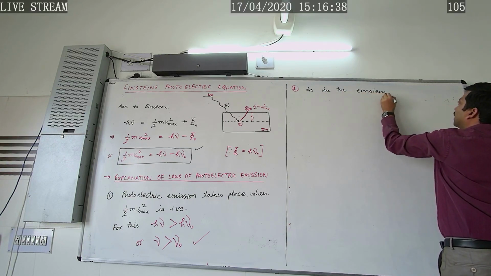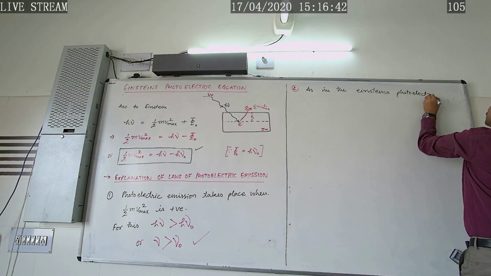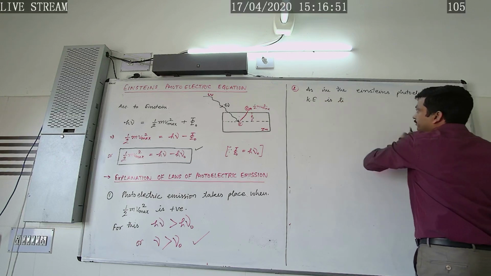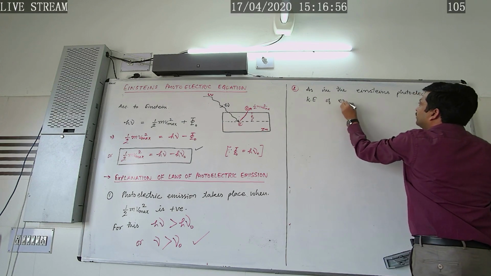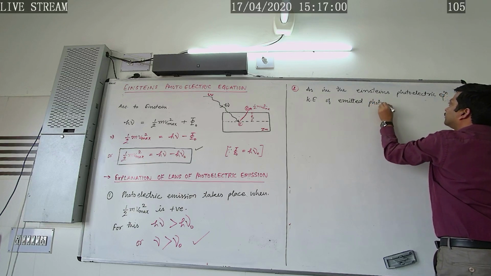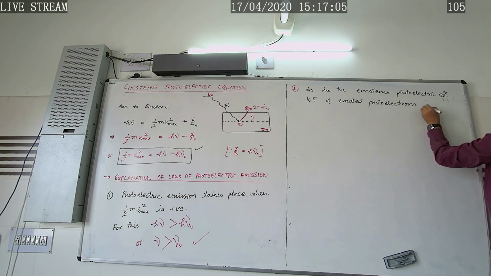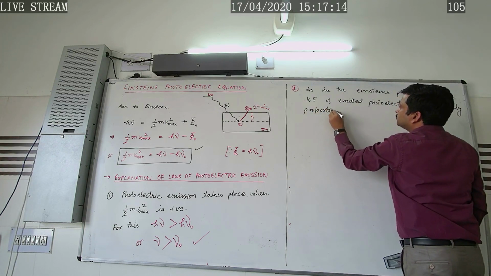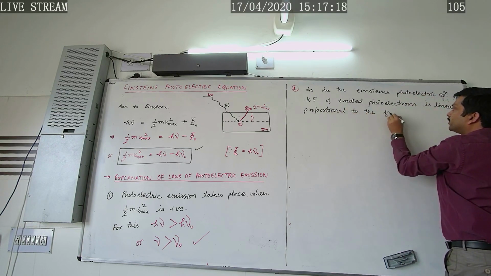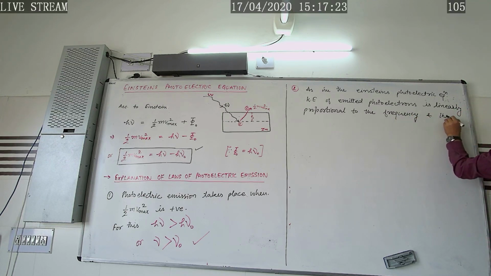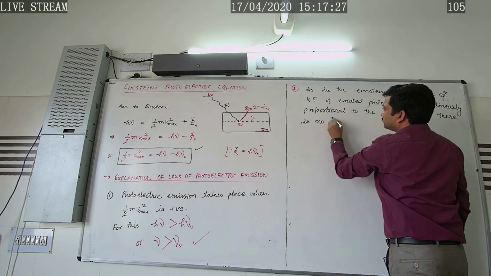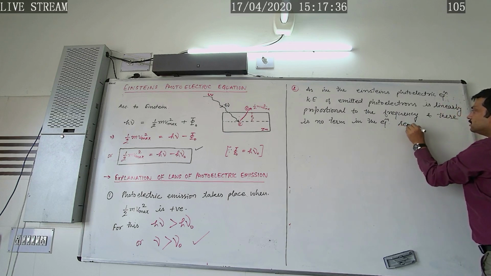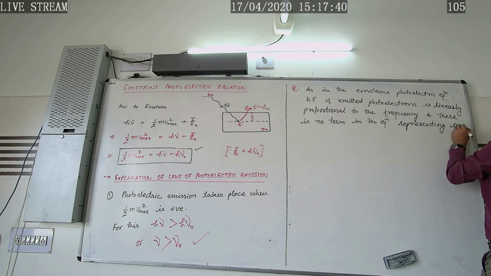So the second law was explained like this: in Einstein's photoelectric equation, the kinetic energy of the emitted photoelectrons is linearly proportional to the frequency, and there is no term in the equation representing the intensity.